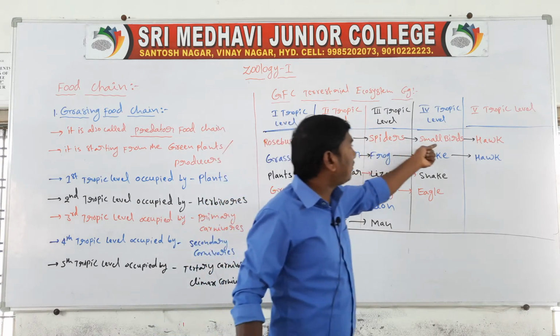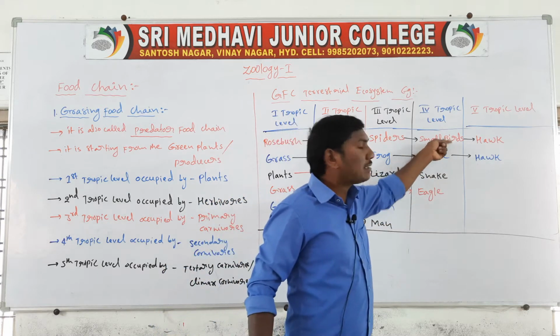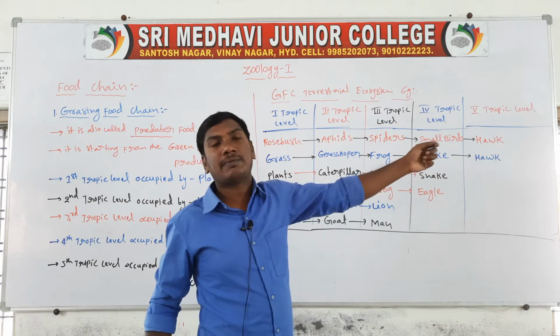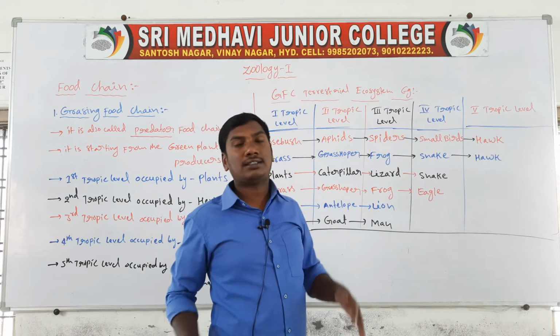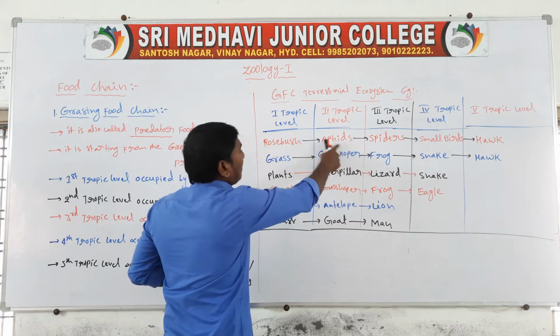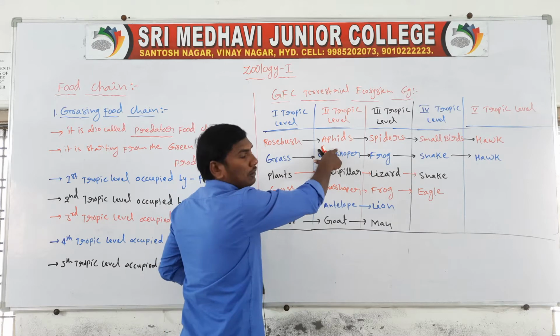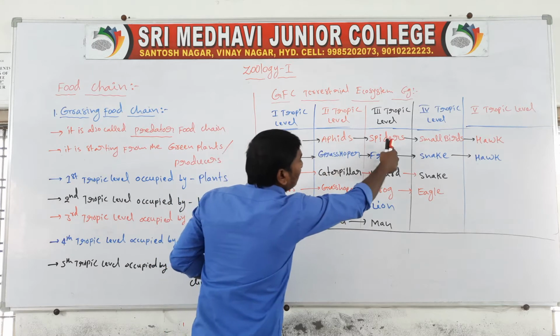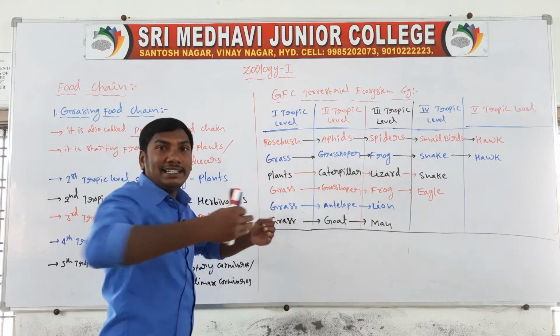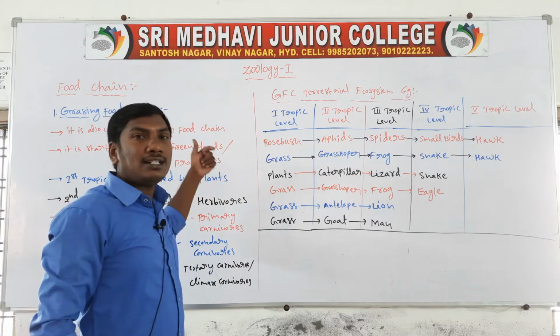The spiders are eaten by the small birds. The small birds are eaten by the hawk. So the energy is transferred from one trophic level to the next, in a chain-like transfer. That is called a food chain.